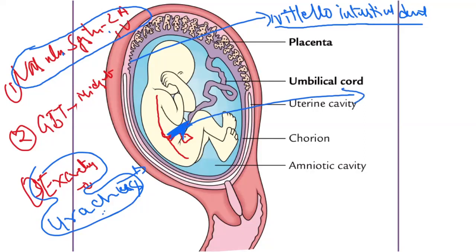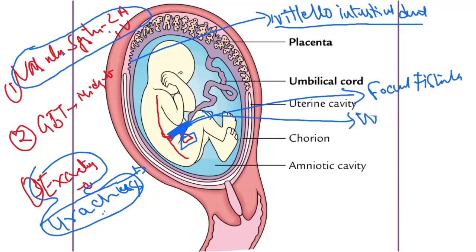This is called fecal fistula. If the same thing happens through the urachus, which leaks out urine, it is called urinary fistula, right?